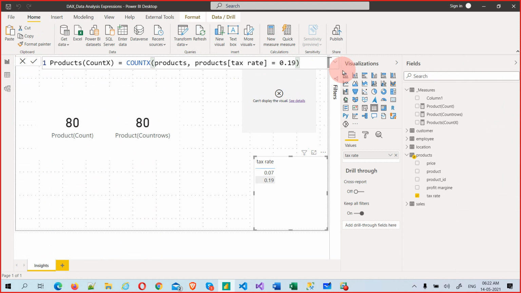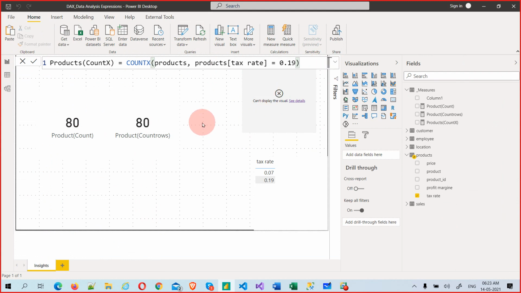Ideally this should have come: product comma product rate. I want to count wherever the tax rate is only 0.19. That is my intent, and for that we need to use this COUNTX expression. We will come to know why this is not working at this moment. Okay, let's look back.